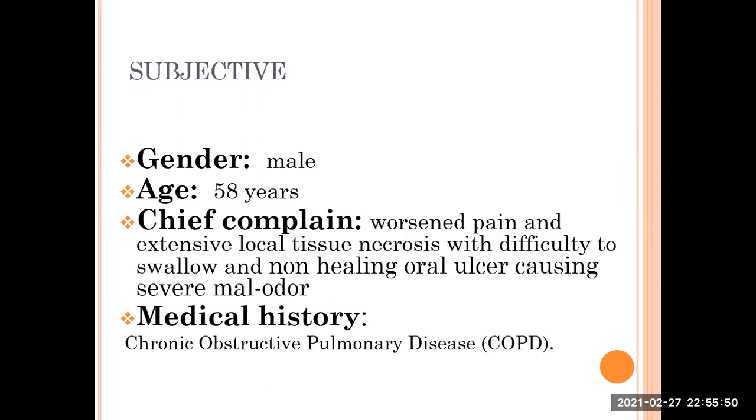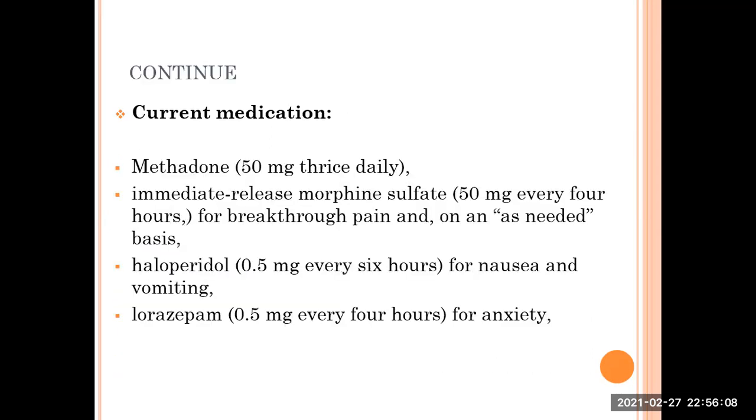Now, SOAP notes. Mr. Halbert's chief complaint is worsened pain and extensive local tissue necrosis with difficulty to swallow and a non-healing oral ulcer causing severe malodor. His medical history is of chronic obstructive pulmonary disease and his current medications are methadone 50 mg thrice daily, immediate release morphine sulfate 50 mg every 4 hours for breakthrough pain on an as needed basis, haloperidol 0.5 mg every 6 hours, and lorazepam 0.5 mg every 4 hours for nausea and vomiting and anxiety respectively.